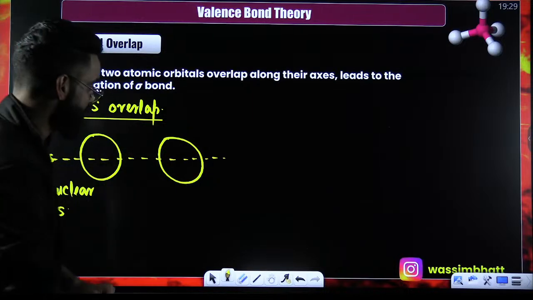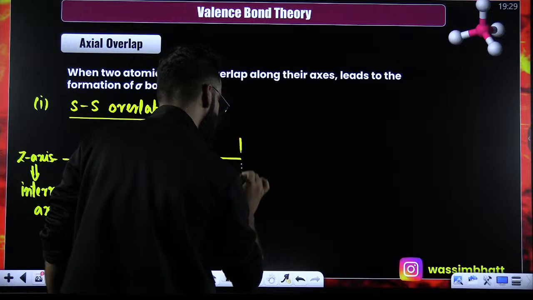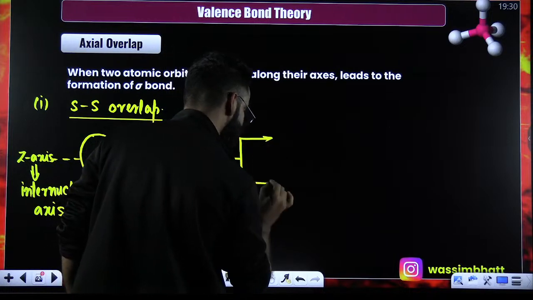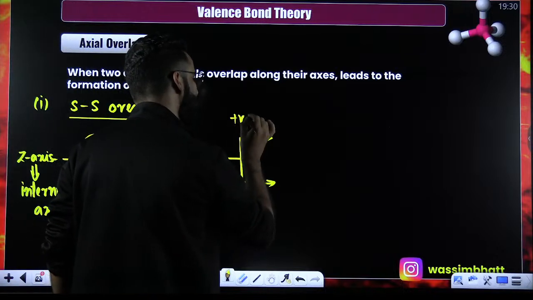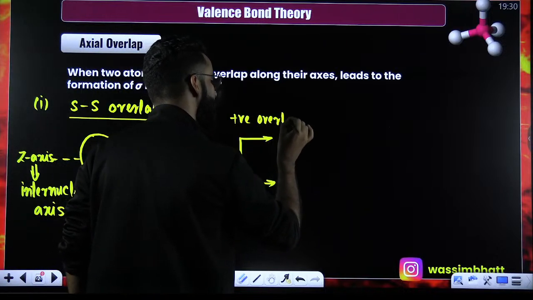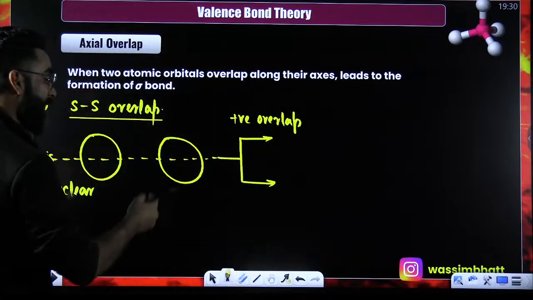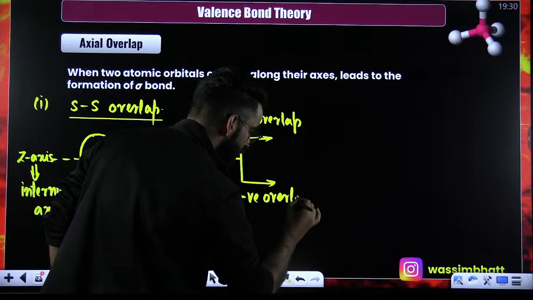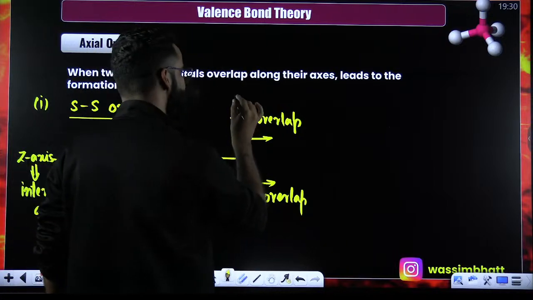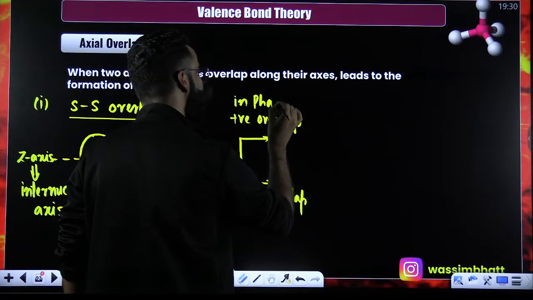Now, my dear students, two things can arise over here. One overlap, I'll be calling as positive overlap. And one more overlap between these two atoms will be called negative overlap. Positive overlap is also called in phase overlap.